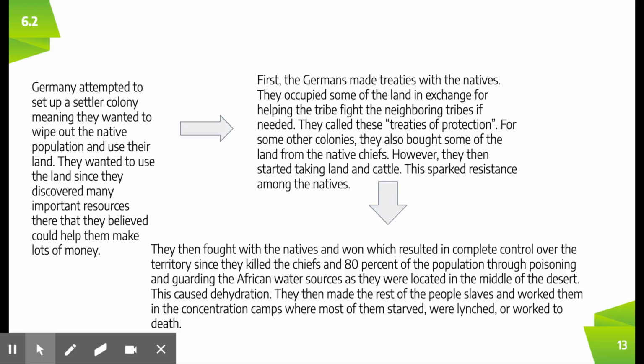They forced 80% of the population into the desert. And they guarded the water or poisoned it, so most people died of dehydration. They then made the rest of the people go to concentration camps, and most of them starved or were lynched or worked to death.